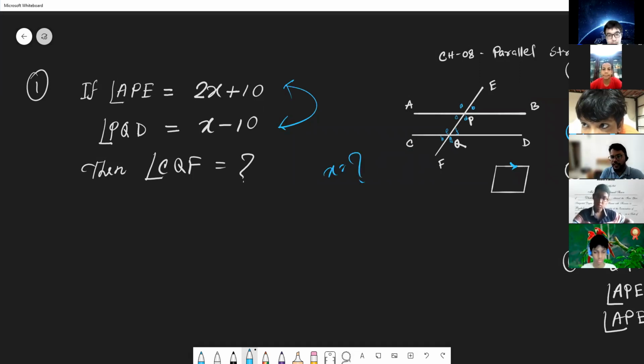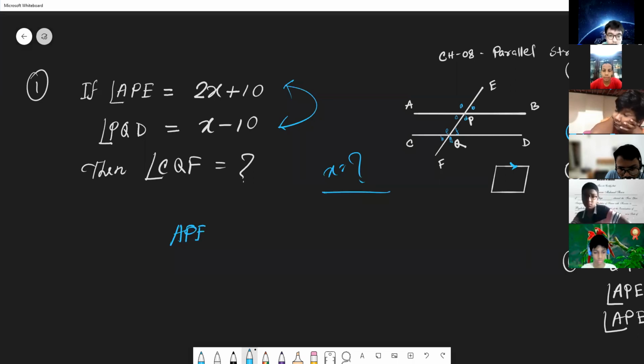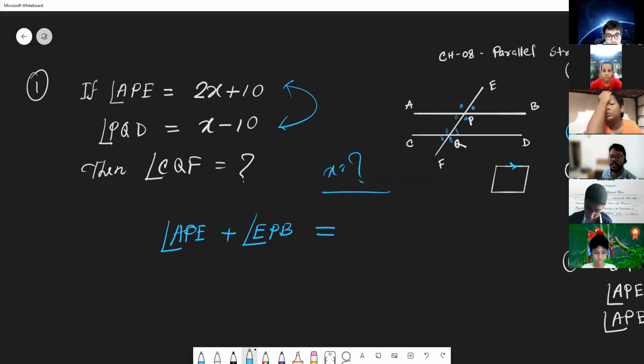Okay, I think many students are facing some problem here, so I will write it down, but please pay close attention. Here APE angle, so is it clear that APE angle plus EPB angle, what will be the value of the sum of these two angles?